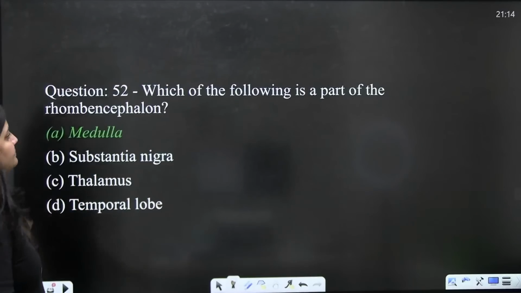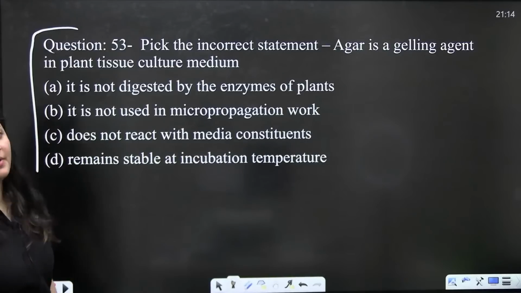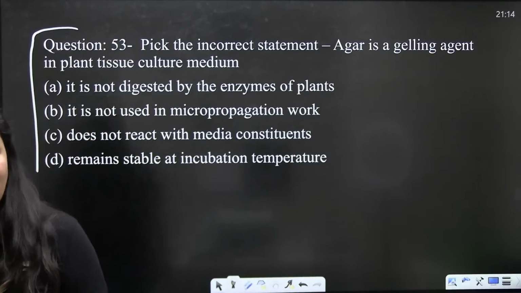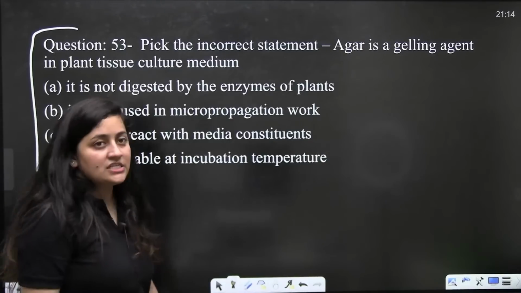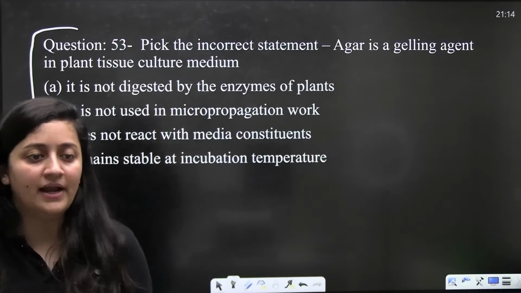Now the next question. Pick the incorrect statement. Agar is a gelling agent in plant tissue culture medium. Yes, agar is a gelling agent in the plant tissue culture medium. You have to pick up the incorrect statement.